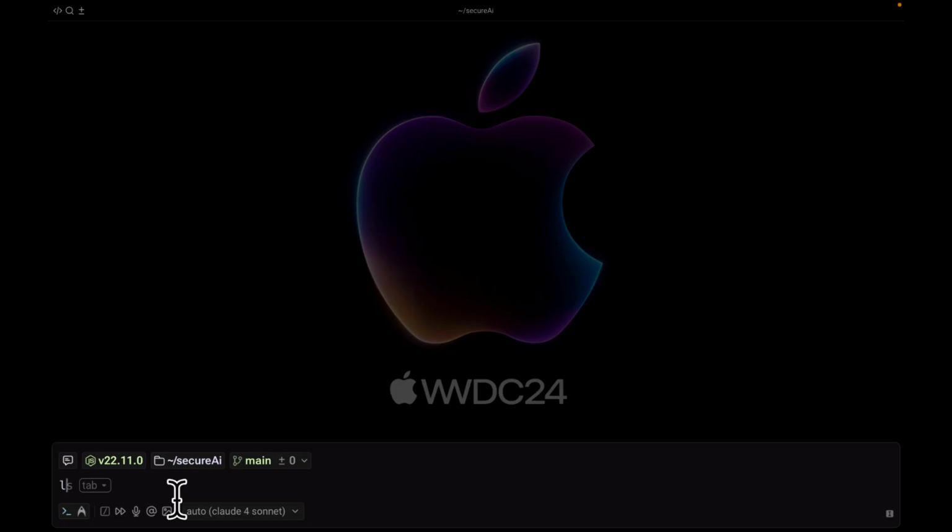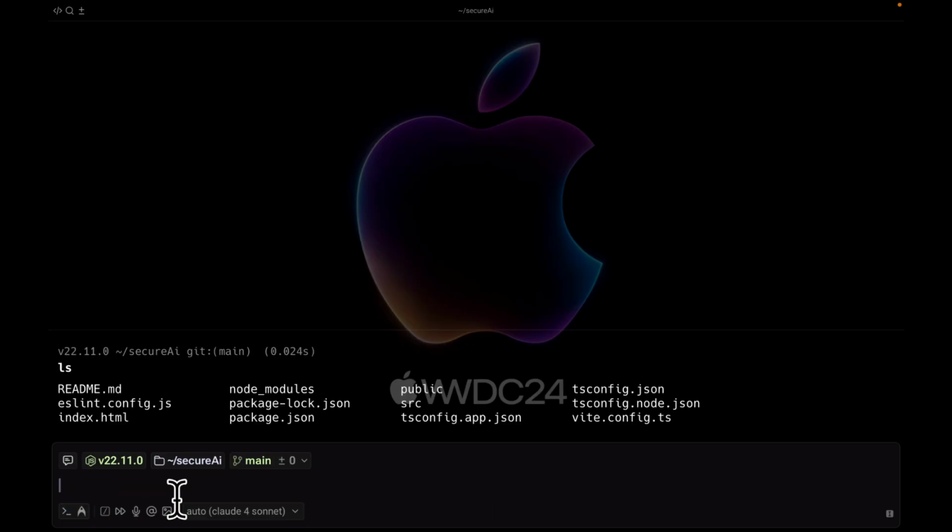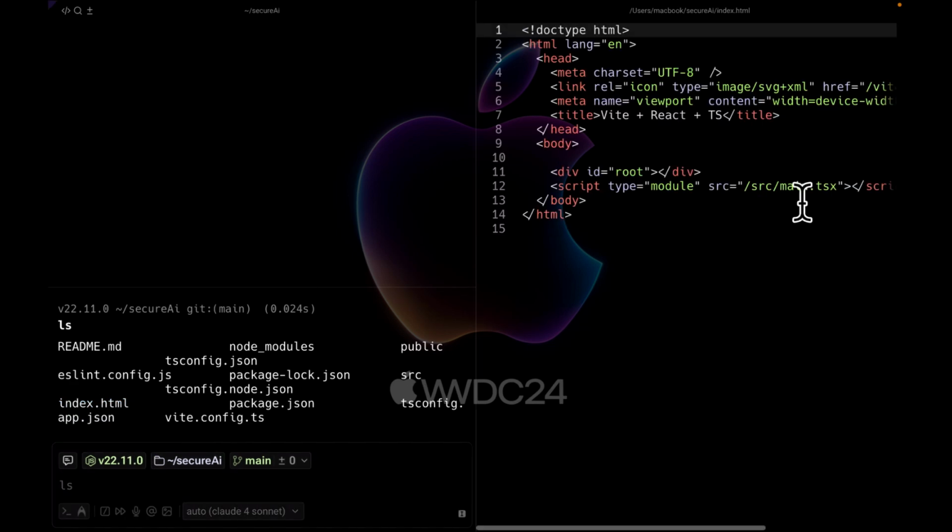The first thing is I'm going to list this current directory called secure AI. So I'm going to ls to list the current directory. And imagine I want to open up this file in Linux. Normally, traditional terminals that come with macOS don't support this. You can't open a file in your terminal. You get the idea. It doesn't work unless you have Vim and stuff like that. So now Warp just broke everything. Now you can open this file from your terminal directly in Warp, which makes a lot of sense.